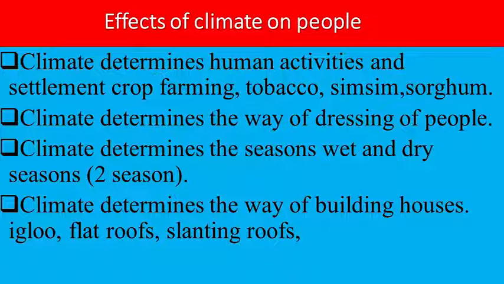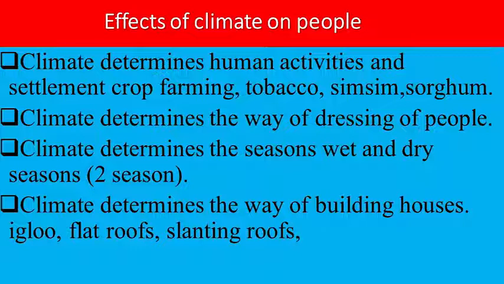We can also look at climate determining the way of dressing of people. You realize that people in very cold areas prefer wearing heavy or thick clothes like jackets, jumpers, name it, as compared to people who live in hot areas. They prefer wearing light clothes, because the temperatures are normally high.